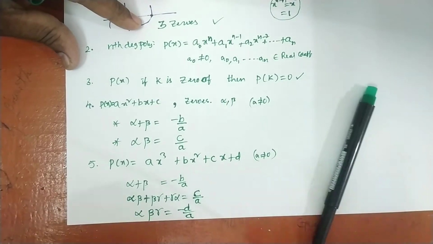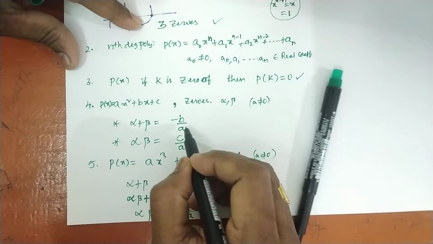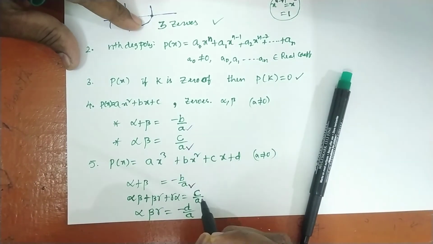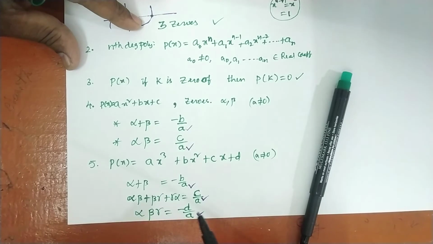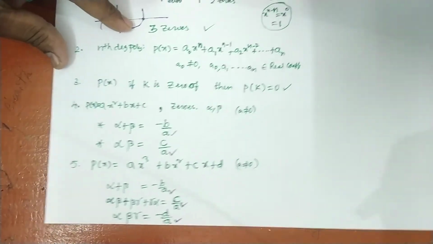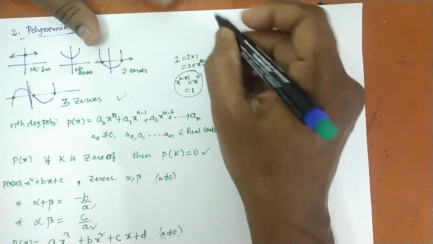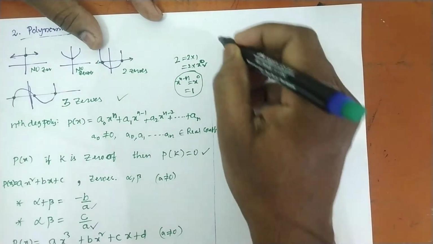So the denominator is the same everywhere. Only the numerators alternate: minus b, plus c, minus d. And one question is very frequently asked, so we will see that also.